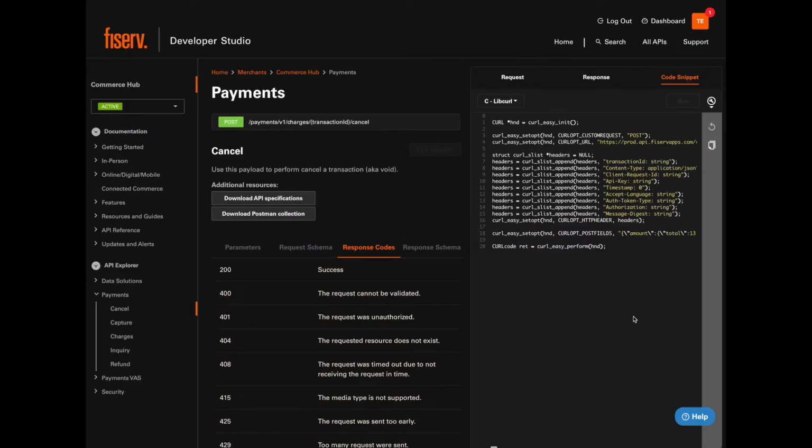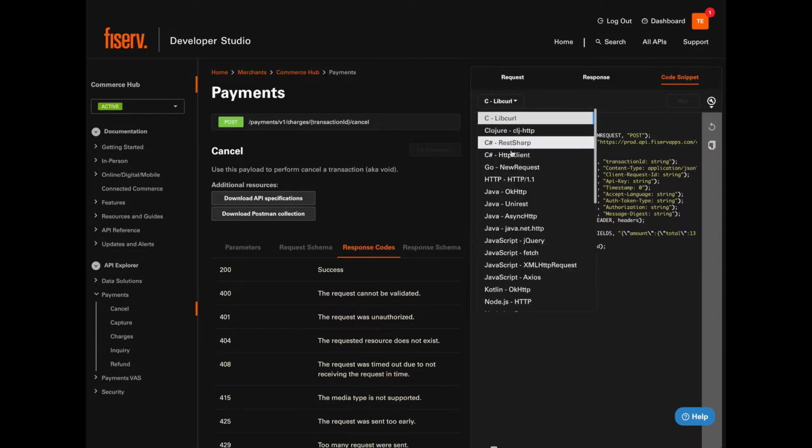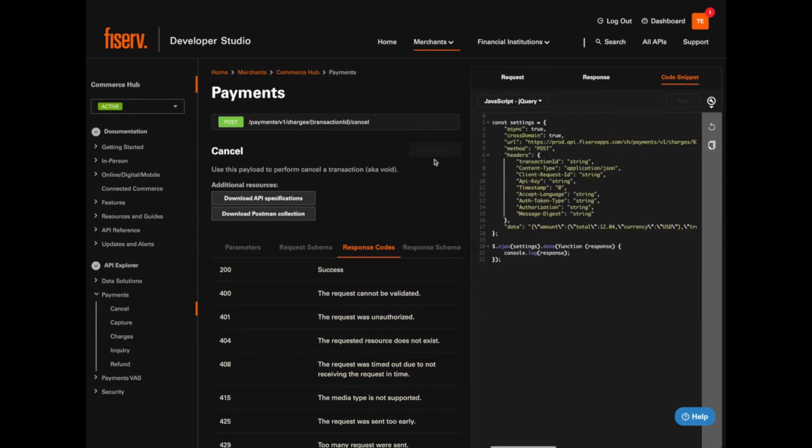It also supports experimentation by allowing the developer to edit the request payload and visualize the results. Let's go ahead and run a sample cancel transaction now. Another feature of the Run box is the generation of code snippets in a variety of programming languages. We can easily select a language of interest from this dropdown.